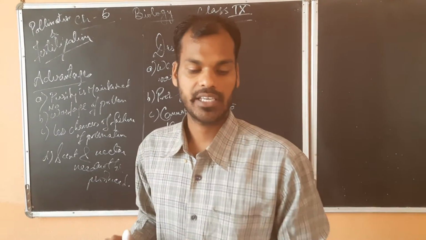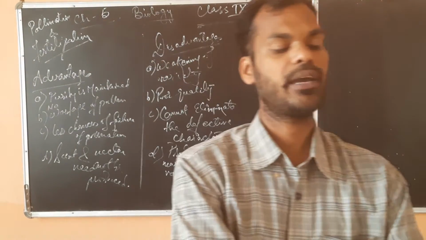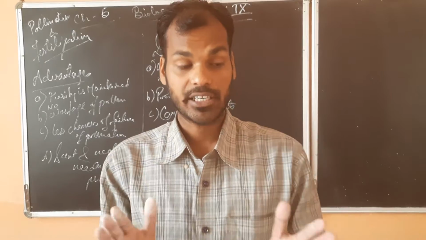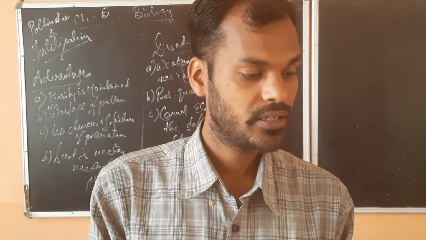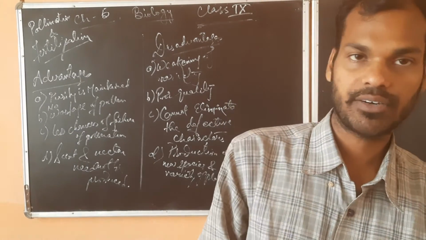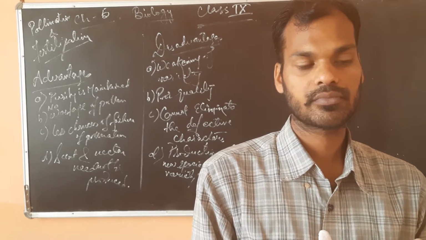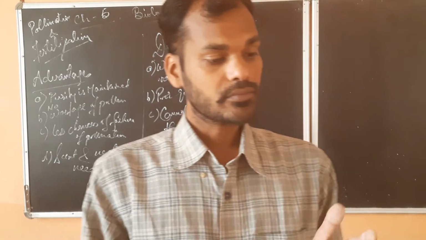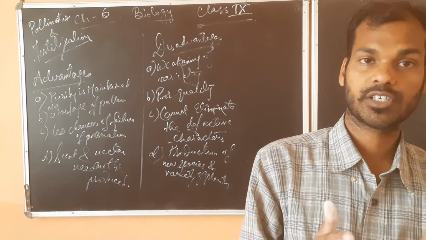Next is dichogamy. So in the case of dichogamy, what is happening? In bisexual flowers, the stamens and carpels do not mature at the same time. This is called dichogamy. So what is the advantage of that? If they are not maturing at the same time, that will be responsible for cross pollination.